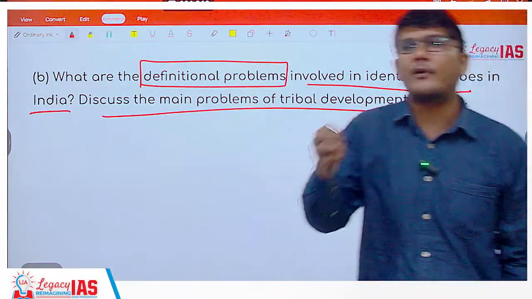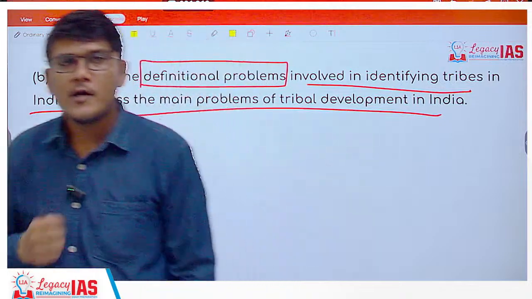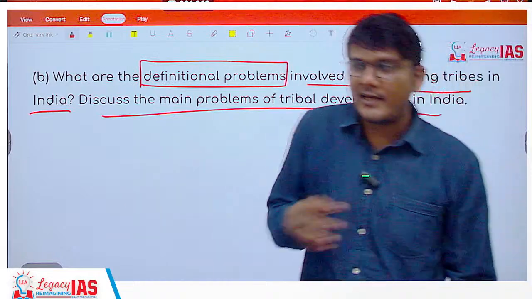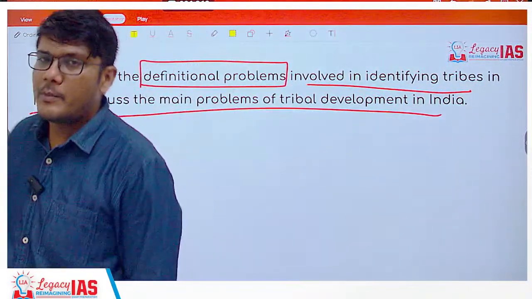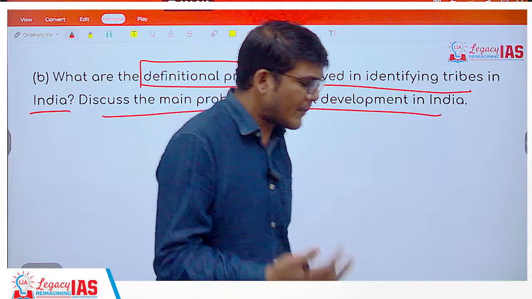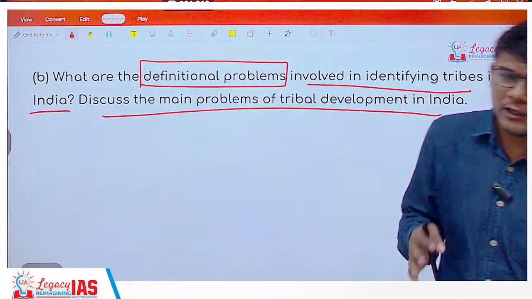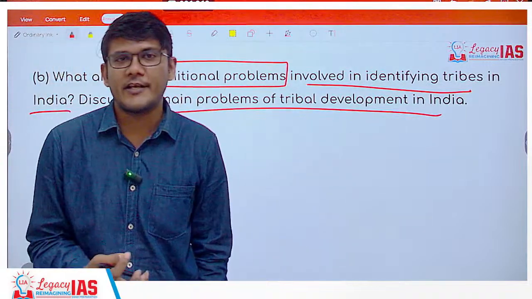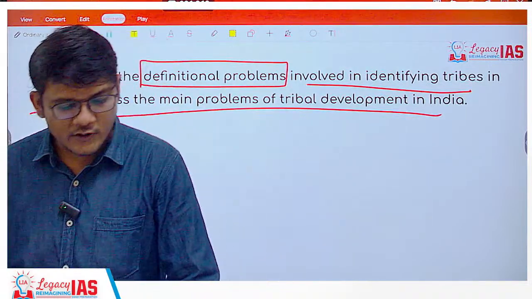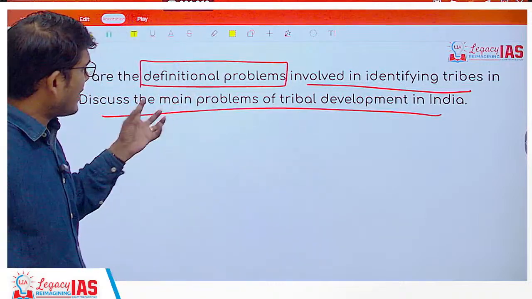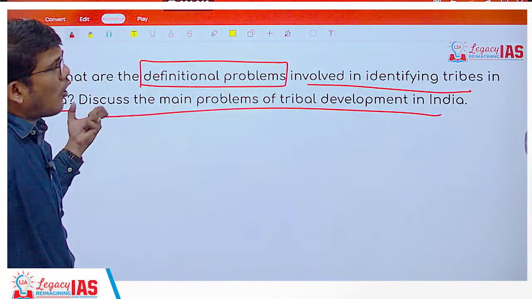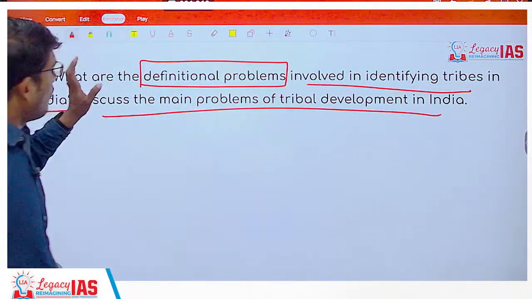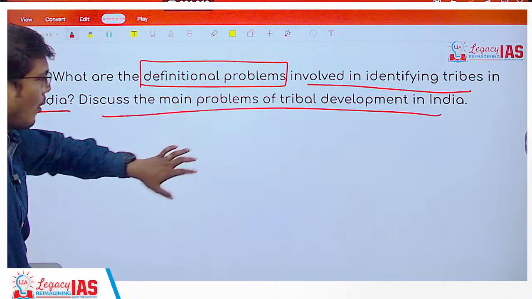You cannot say people living in this part of the country are tribals, people living in the village only are tribes. Nothing like that. You can't say that. People who are doing this business or that particular economic activity are tribals? No, because they are doing various other activities also, because they are heterogeneous in nature. Because of being heterogeneous in nature, there is an issue of the definition of the tribals in India, right? So that is what the definitional problem is.